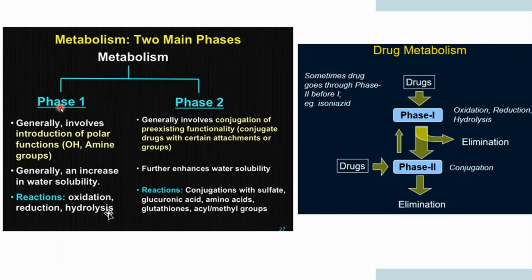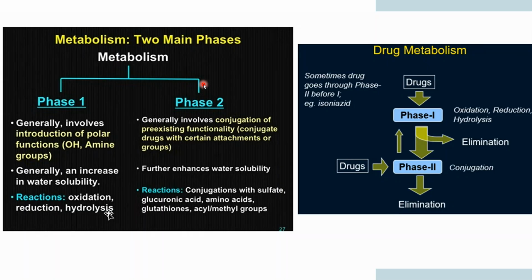So in phase 1 metabolism, you are only introducing polar groups onto the drug molecule just to increase its water solubility, and the main reactions involved are oxidation, reduction, and hydrolysis. But when you come to phase 2, you are introducing conjugation basically.